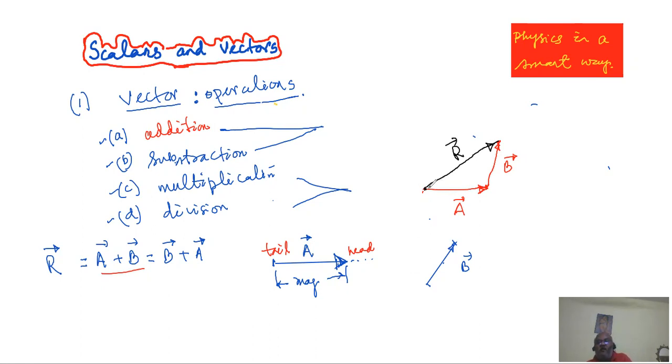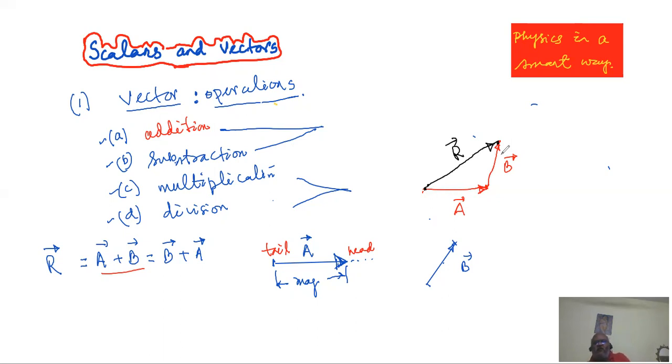The addition result of A and B will start from the tail of the first vector and end at the head of the second vector. That is the rule. My point, or the issue, is that most of you do know these things, because our teacher says so and our book says so.